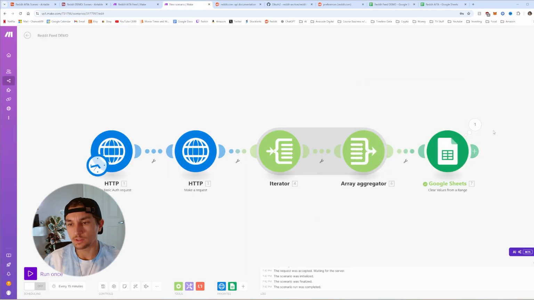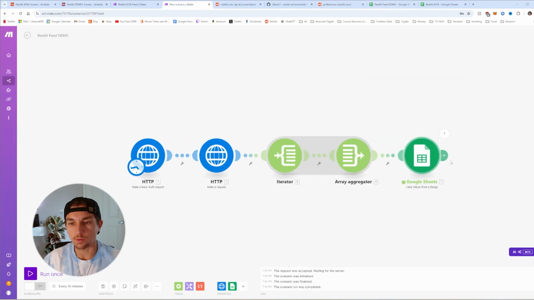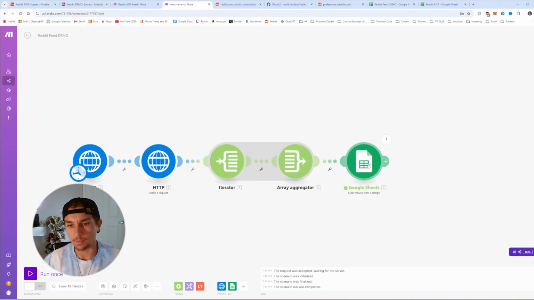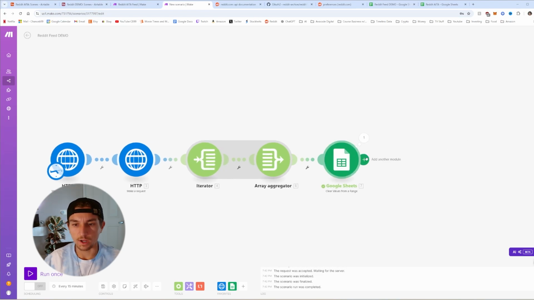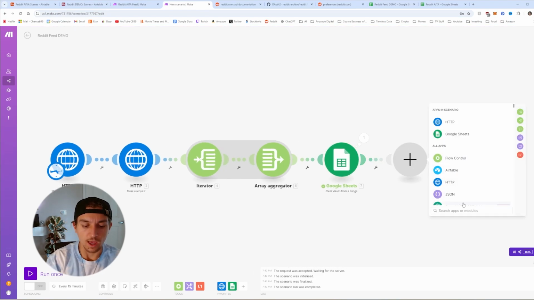The reason why we're doing this is because every time we're pulling 100, we don't want all that data to sit there. It just collects data, and we only want the top 1% that is in English and has a length body of a certain amount. We're going to be finding those things, and then once we get it, we're going to delete it and have it get ready for the next run, right? So essentially we're making it clear right before we add additional stuff. Okay, so let's move on to another module.